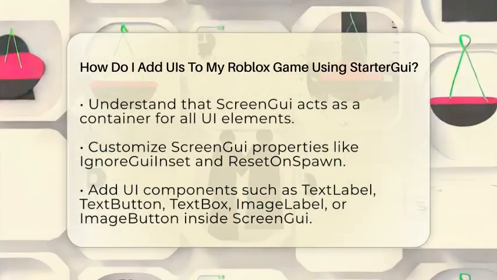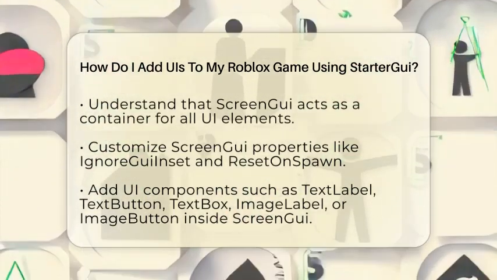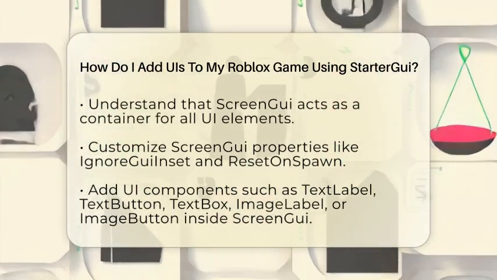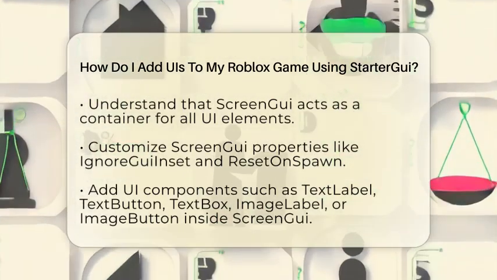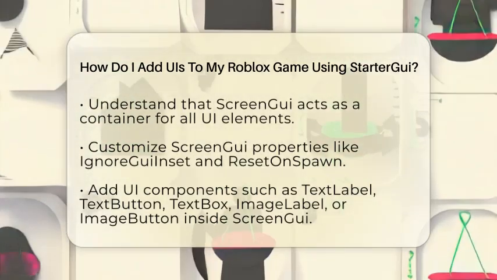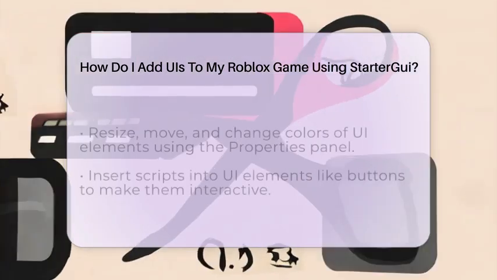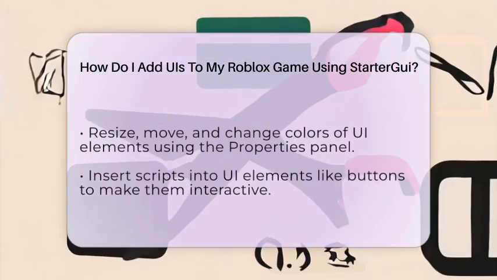Next, add UI elements inside the ScreenGui. You can add a text label to show static text, a text button for clickable buttons, a text box for user input, an image label to display images, or an image button for clickable images. To add these, right-click on the ScreenGui, select Insert Object, and pick the element you want.